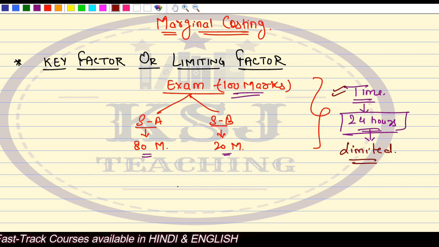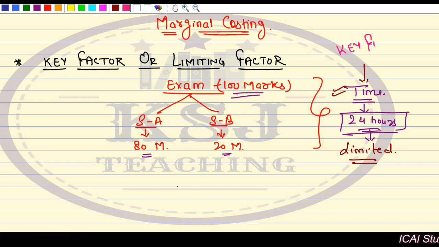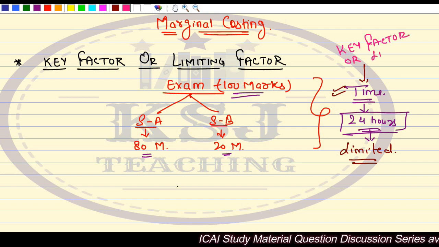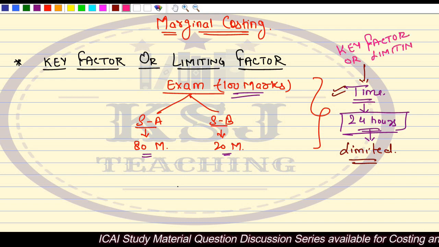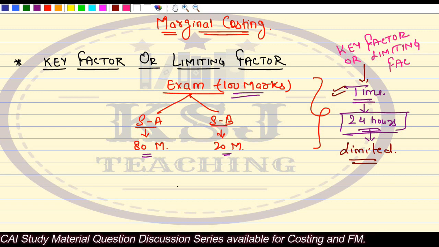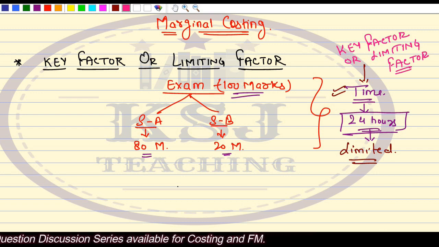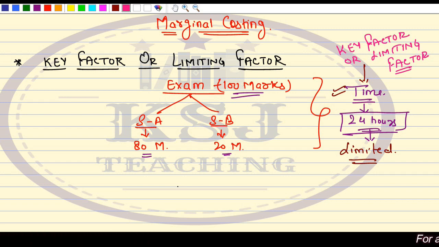So this time becomes my key factor or the limiting factor, right? This is my limitation, that if I have to prepare for this exam of 100 marks, I have 24 hours of time only. I have a limiting factor that is limiting my preparation.